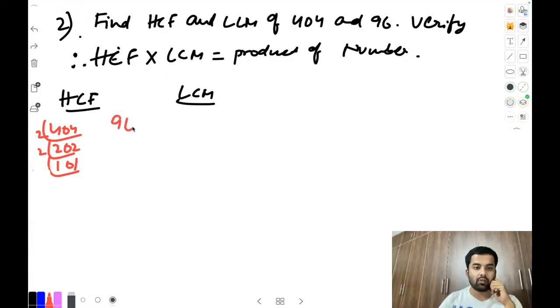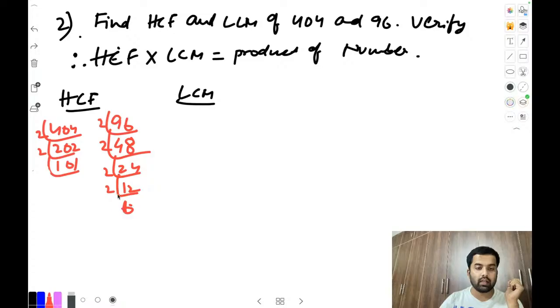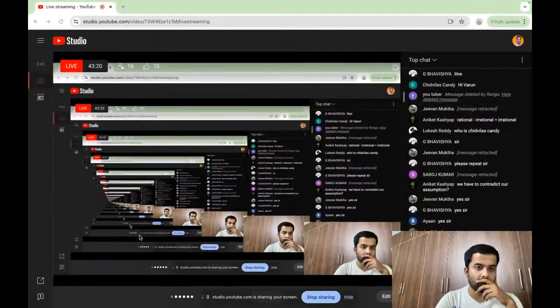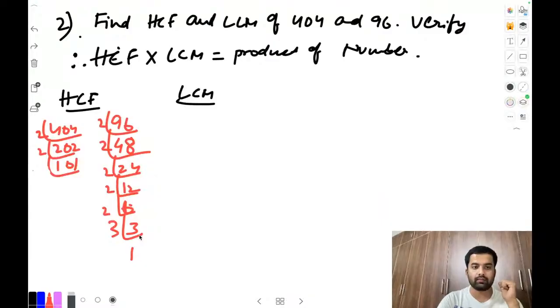I will also do, you will also do. 2 table here, 4 and 8. 24, this will be 12, this will be 6, and this will be 3, and 3 1. Anybody got the HCF and LCM value? Anyone? HCF and LCM value? Anybody got the values of this?